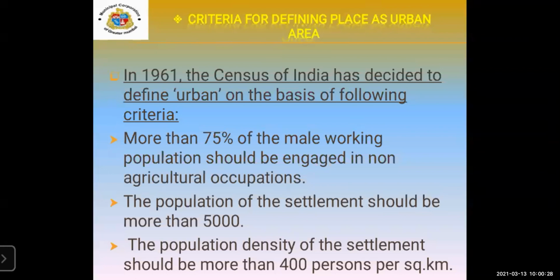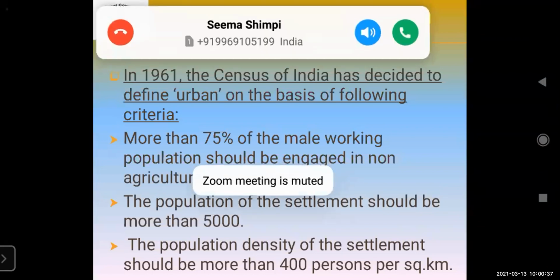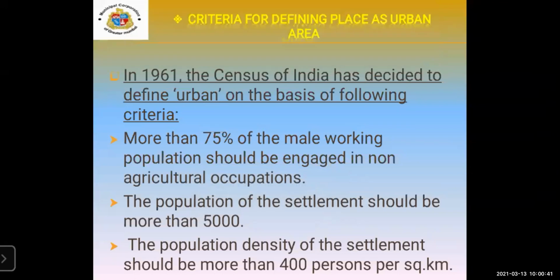And the population density of the settlement should be more than 400 persons per square kilometer. These are all three criteria that should be kept in mind to define an urban city.